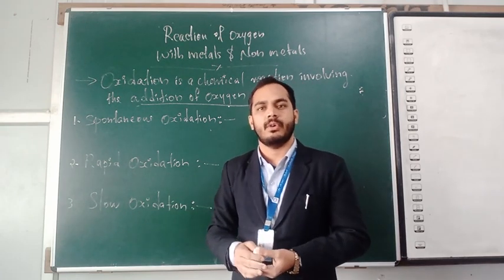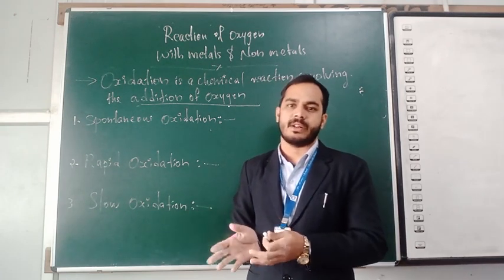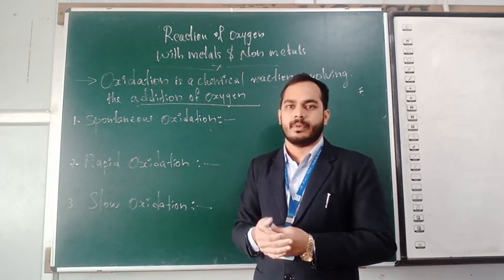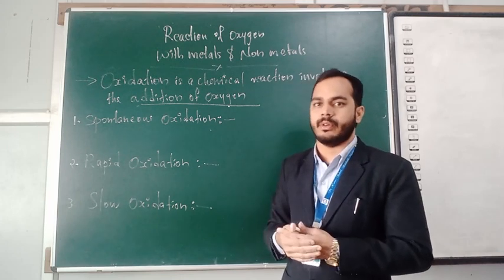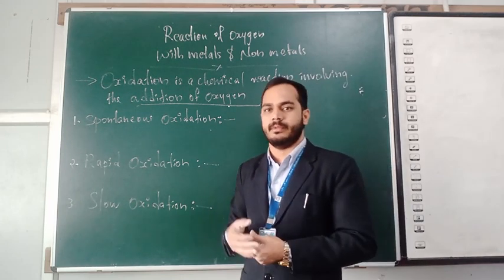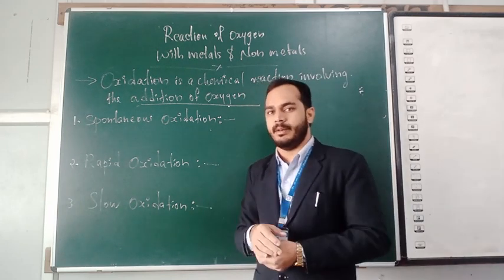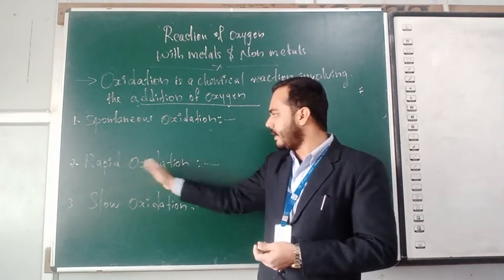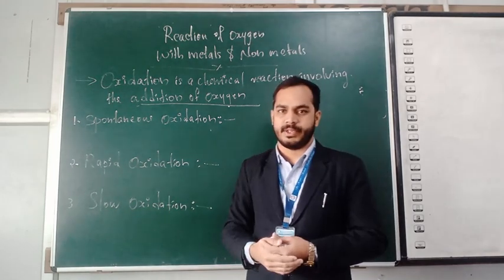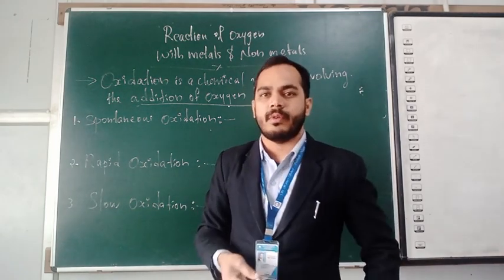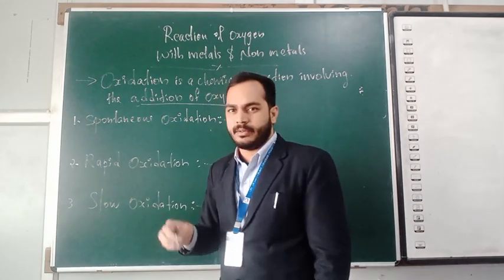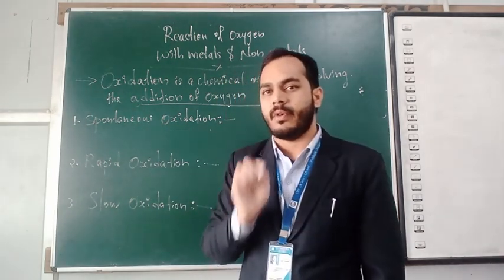Slow oxidation is also slow. It will take time, many few times, and only then will it start to burn. So according to the oxidation process, it is classified into three: spontaneous, rapid, and slow oxidation. Now I will tell you some examples of spontaneous oxidation and the addition of oxygen.